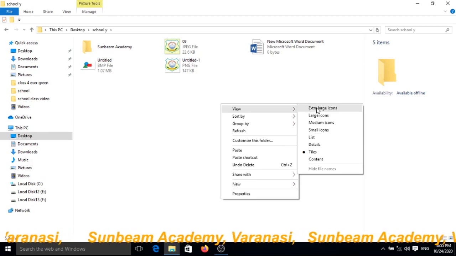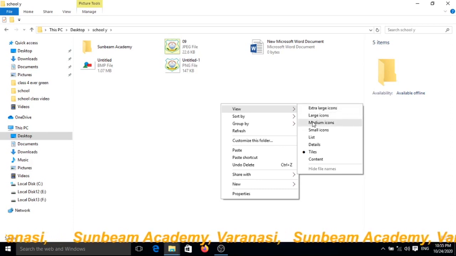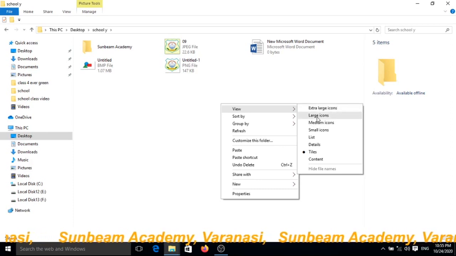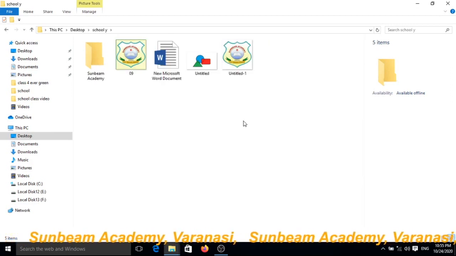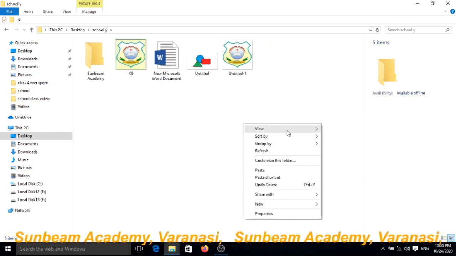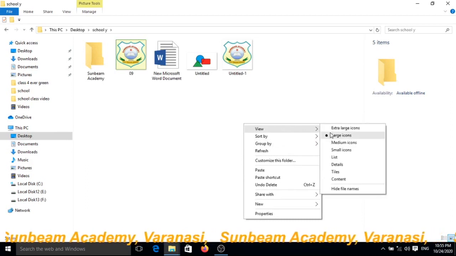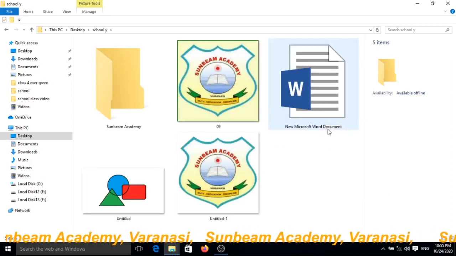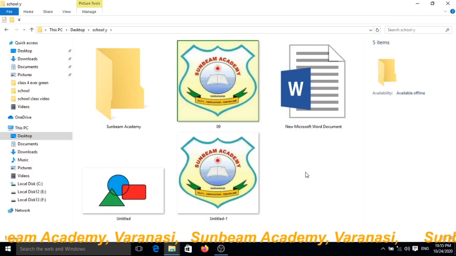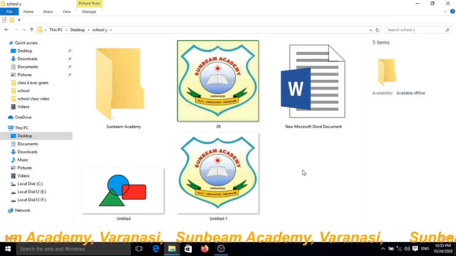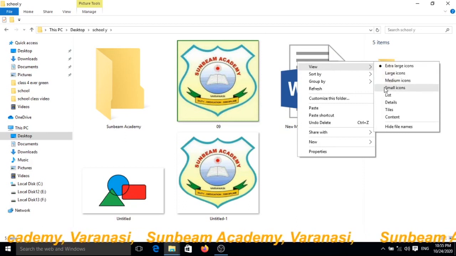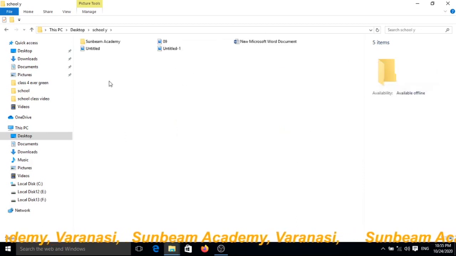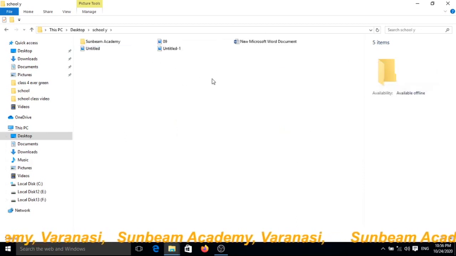Anyone, if you want. Suppose I want to change into large icons. See, it has changed. Extra large. See, now it is in extra large. And next, small icons. Now it is in small icons view.